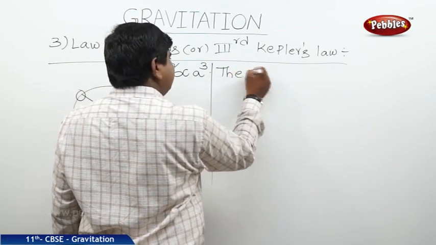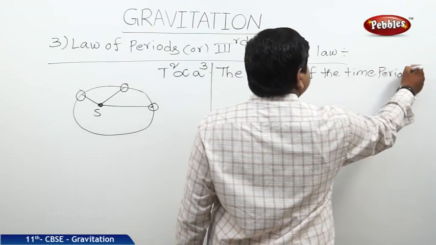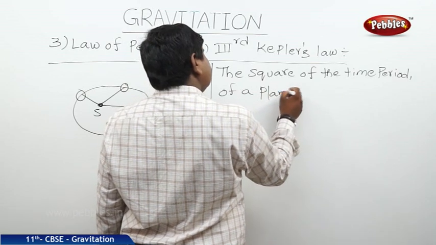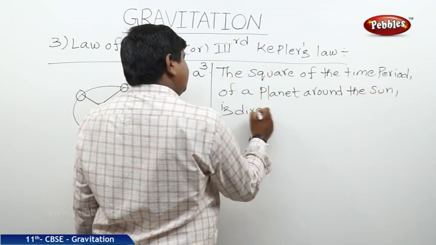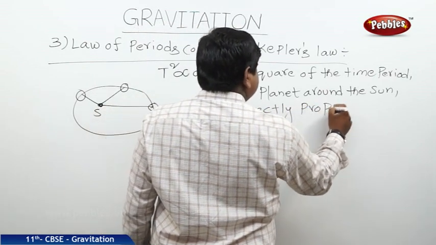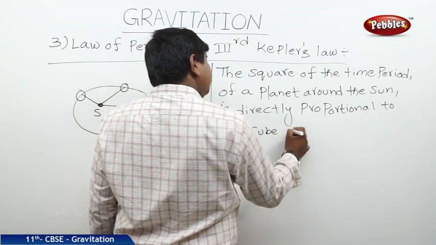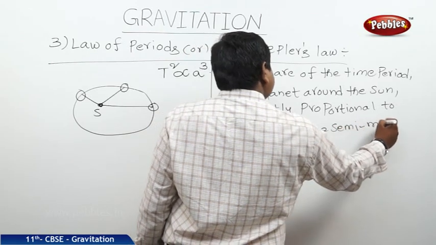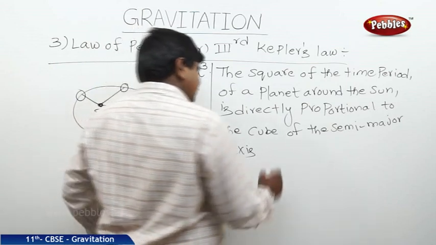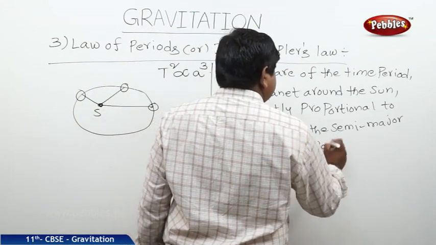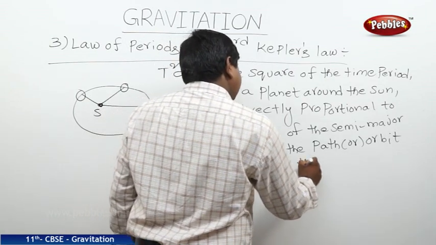So the statement is the square of the time period of a planet around the Sun is directly proportional to the cube of the semi-major axis of the path or orbit traced by the planet.